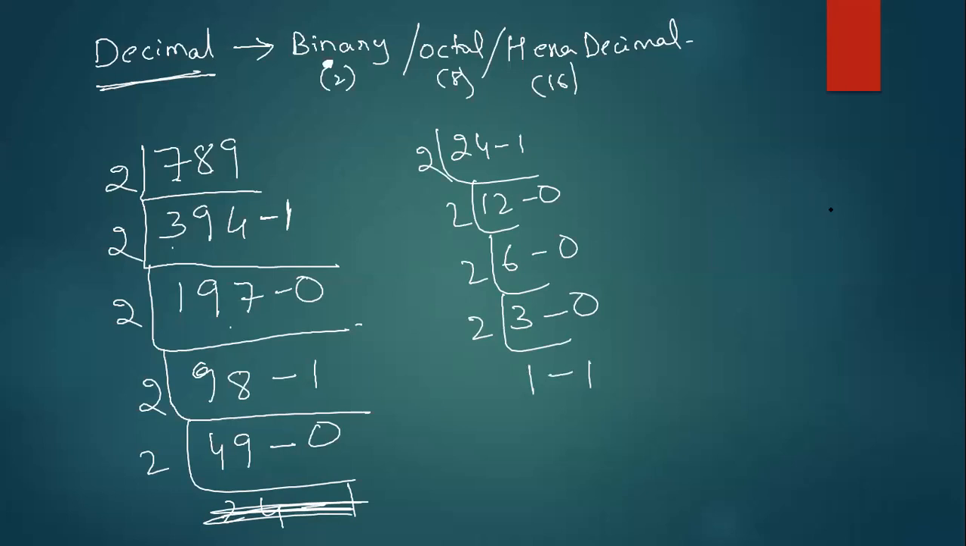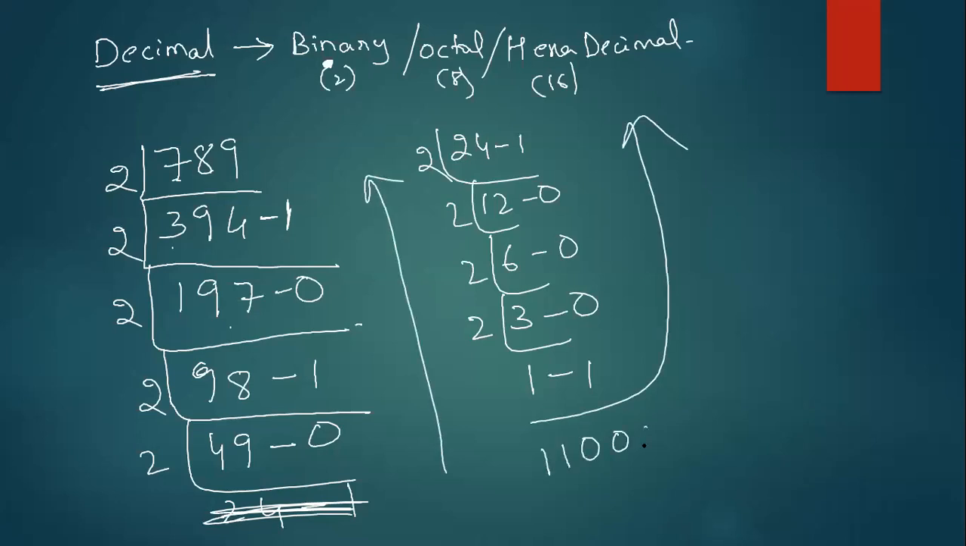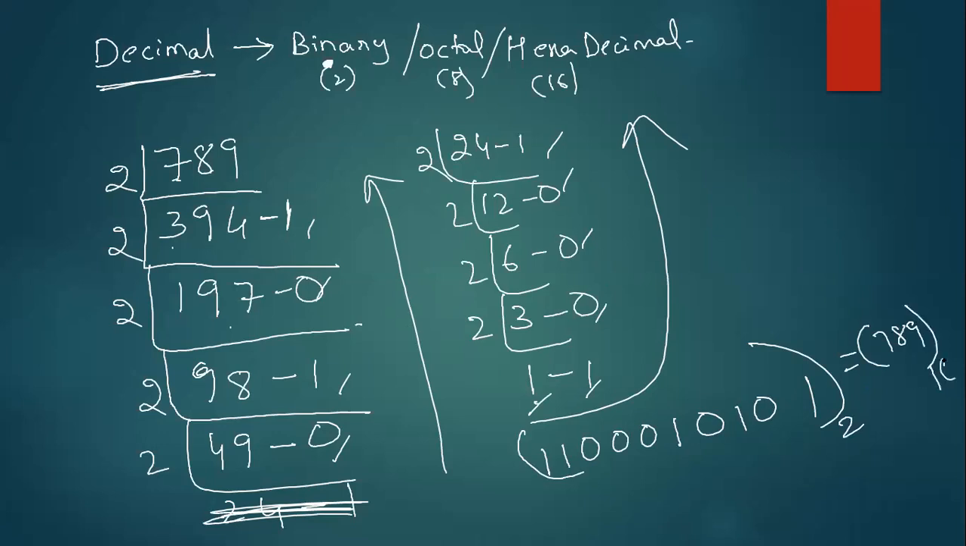Now see guys, after you got the answer, you can't divide it further because 1 is less than 2. What you need to do is write the remainders in the reverse order, like this. Reverse order is 1 1 0 0 0 1 0 1 0 1. That means this number in binary is equal to 789 in the decimal number system. If it is clear, type Y. Simply divide by 2 until you get 1, and after getting the remainders, take them in the reverse order.